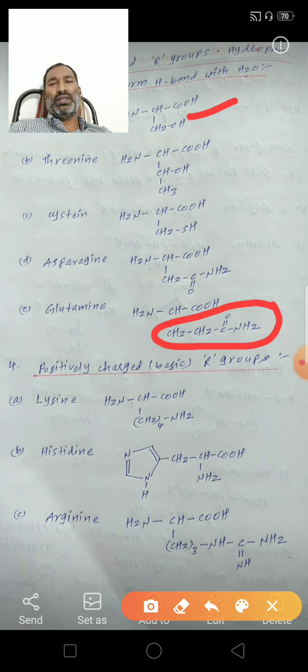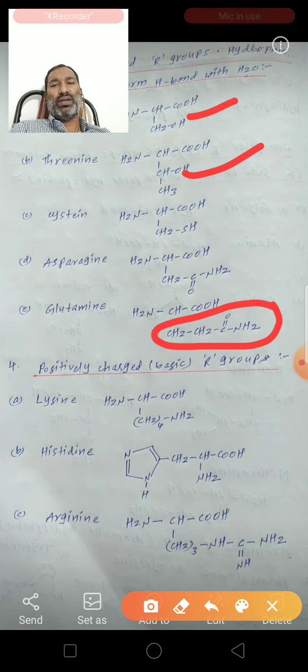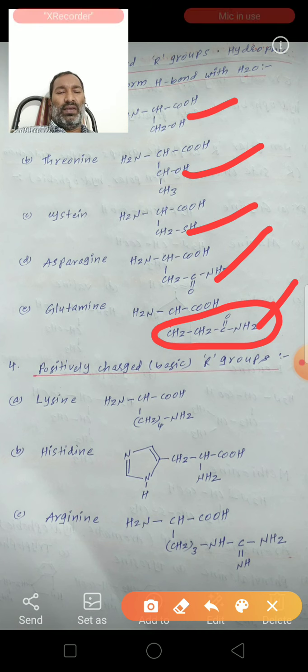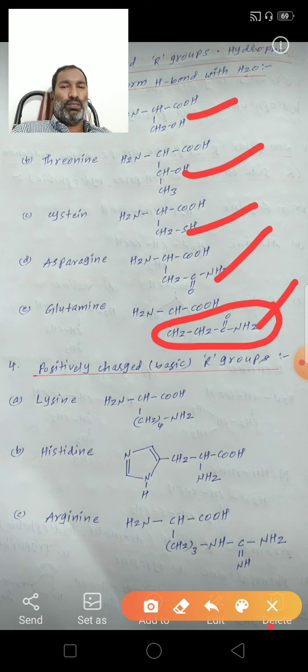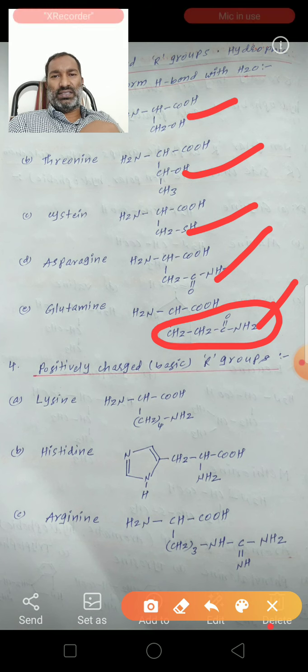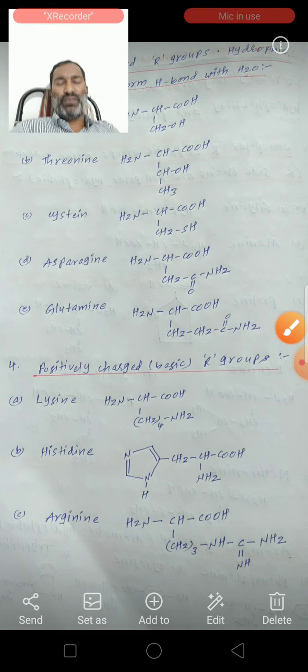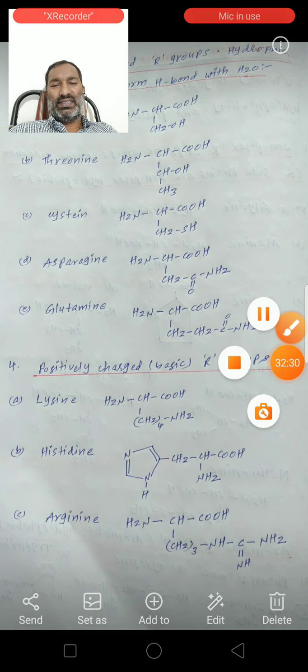Threonine also contains an OH group. Cysteine contains an SH group, and the amides contain NH2 groups. So these all form hydrogen bonds. So these all are water soluble amino acids. So this is known as hydrophilic amino acids. These all are the hydrophilic amino acids.